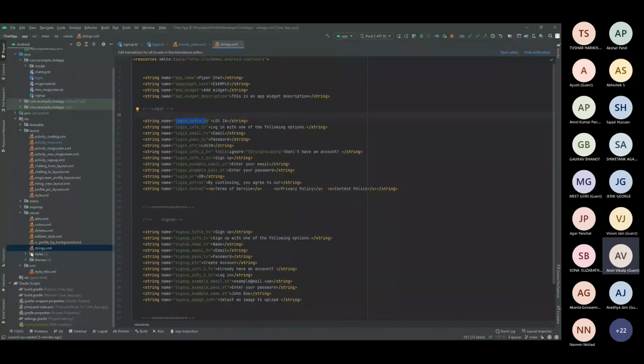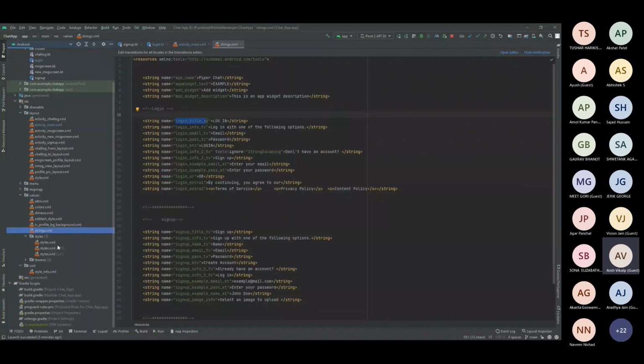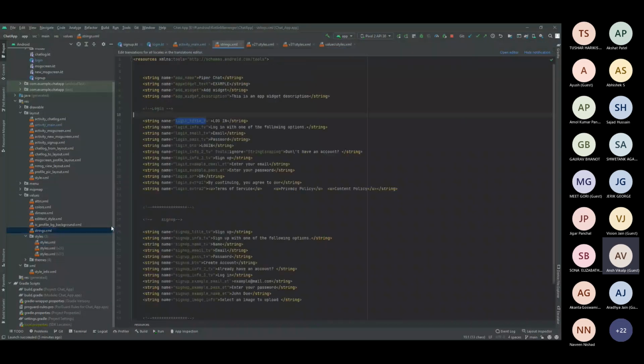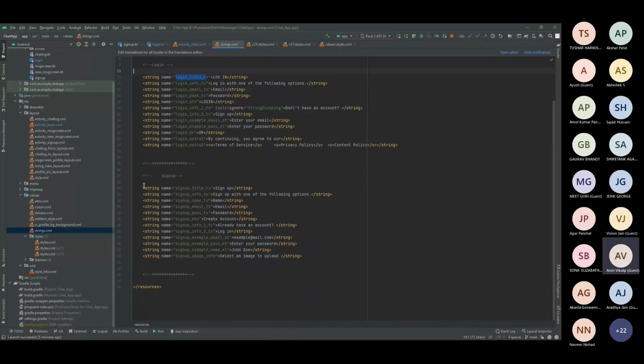Inside, if you see this, there are styles. I will show you style v2 and style. One second. There is actually one more language. Yeah, basically when we try to convert this particular language into another, for example Marathi, for example if you want to change the device language. So normally to change the device language, strings.xml is basically used, and you can mention your other language also. For example, I can take this sign in string, paste it in another file, and in that file you can change it to the language you want.